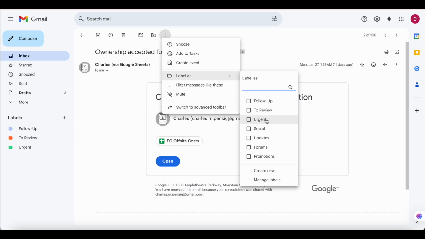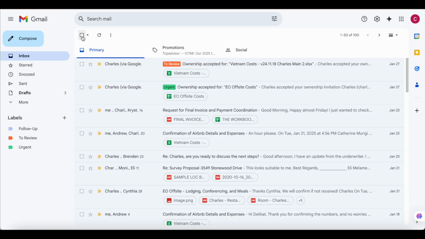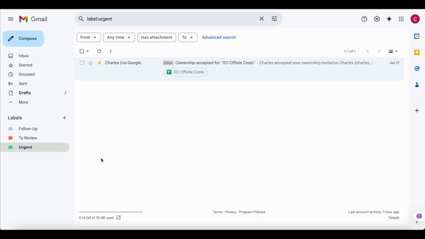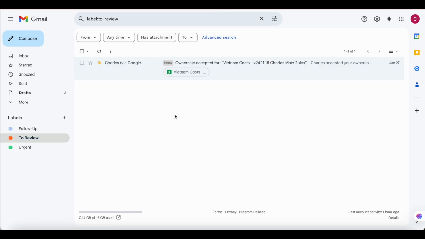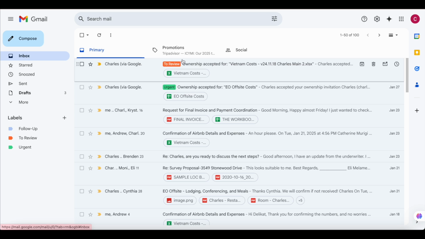Let's label this as urgent. Okay, so once you've done that, if you go to the labels, you'll see that the emails will appear on that section. Even for follow-up, we haven't created that. So for review, there is also one email that appears there, and then you can go back to your inbox and you can still see the labels appear on top.